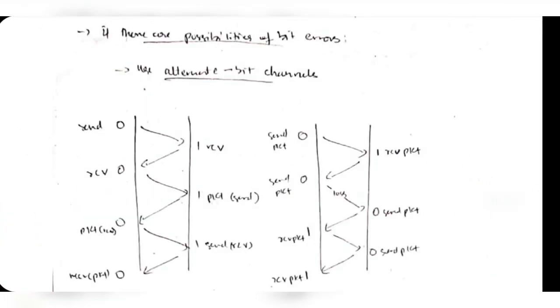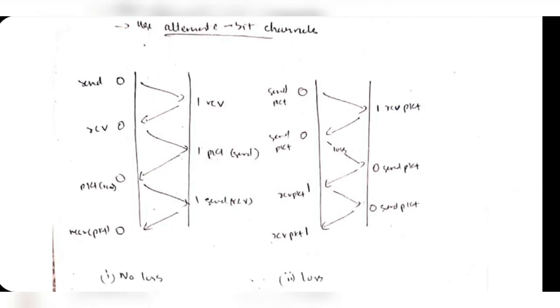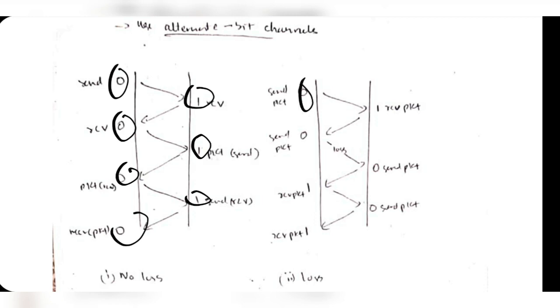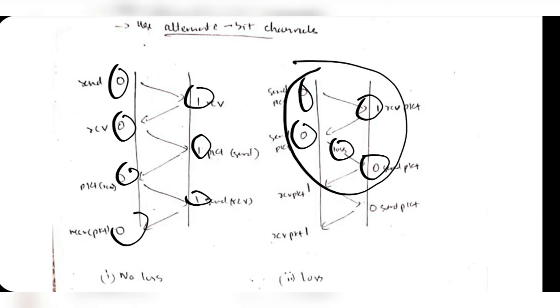Suppose there are possibilities of errors happening. What we can do is follow some protocols. The first one is to use alternate bit channels. Suppose that when you send data from one part to another, the bit changes from 0 to 1, then if you send again, it changes from 1 to 0. First 0, then 1, then 0, then 1, and so on. Suppose the data is lost in between. At that time the bit will not change. 0, 1, 0, here it is lost, so it will be 0 only. In this way the sequence is altered and we can identify that the data is lost, the acknowledgement can be sent and the sender will retransmit the data. This will increase the reliability of the data.